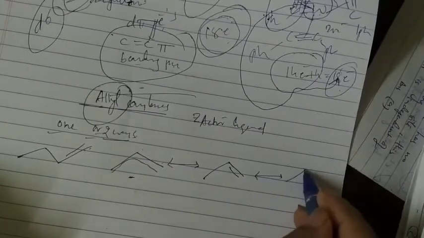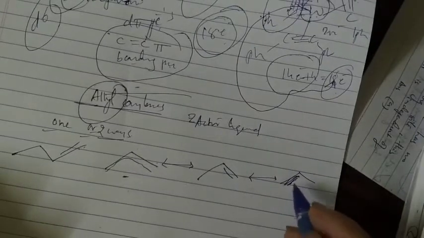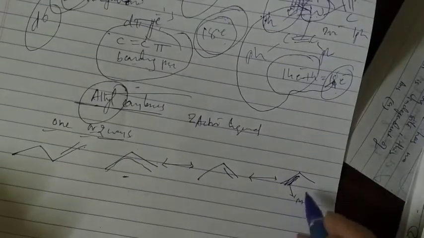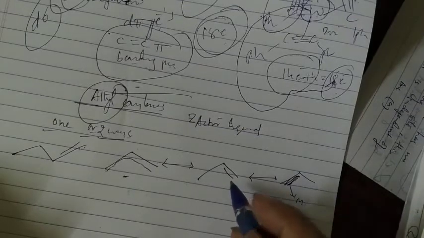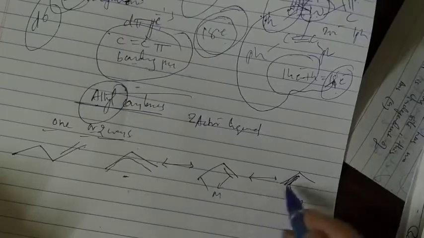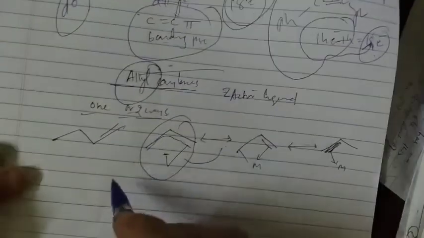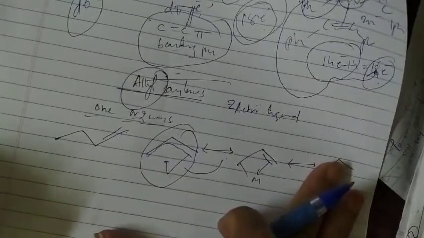and this can be done in this way, or this can be done in this way, like this. Okay, so this is how it can bind. This is how it can bind through here, or it can bind to the metal here like this. So this is all about the resonance structure of this compound. So that's why they can bind in both ways here.